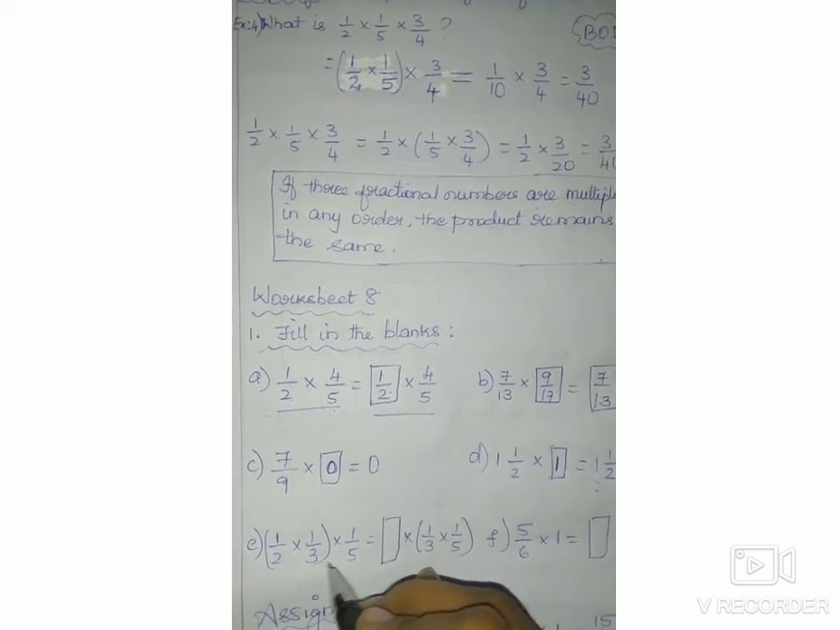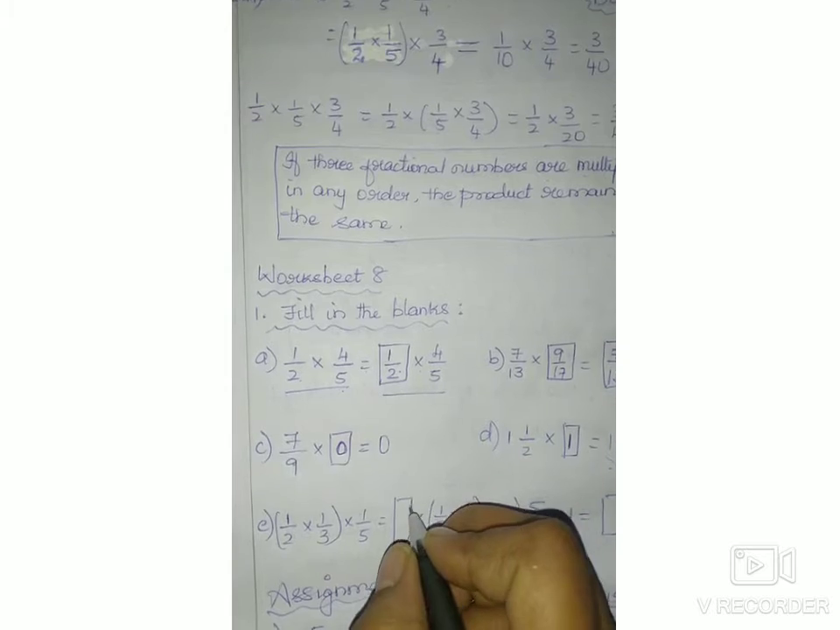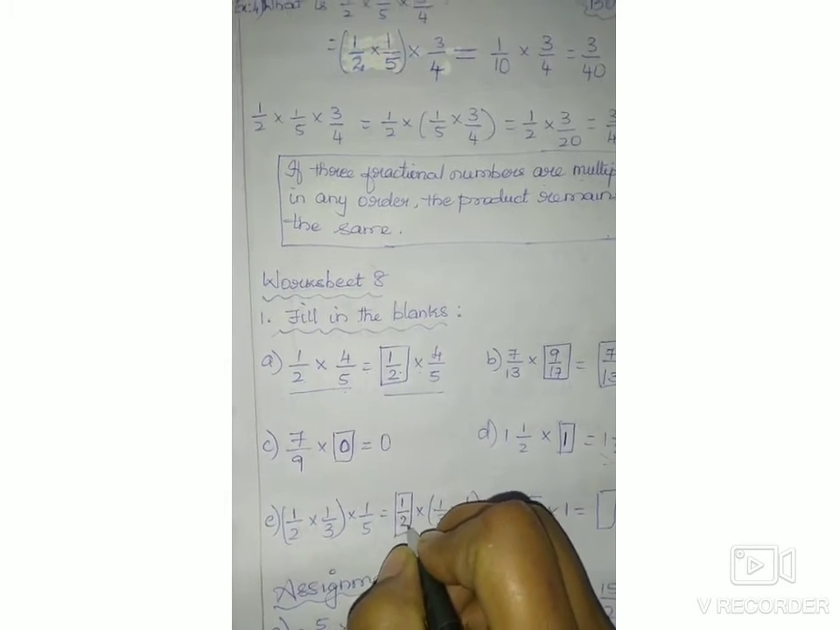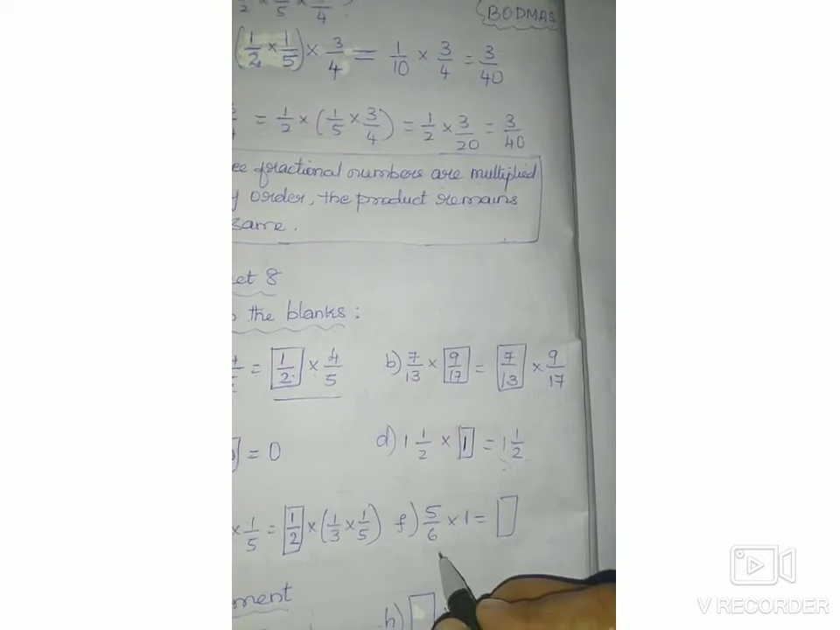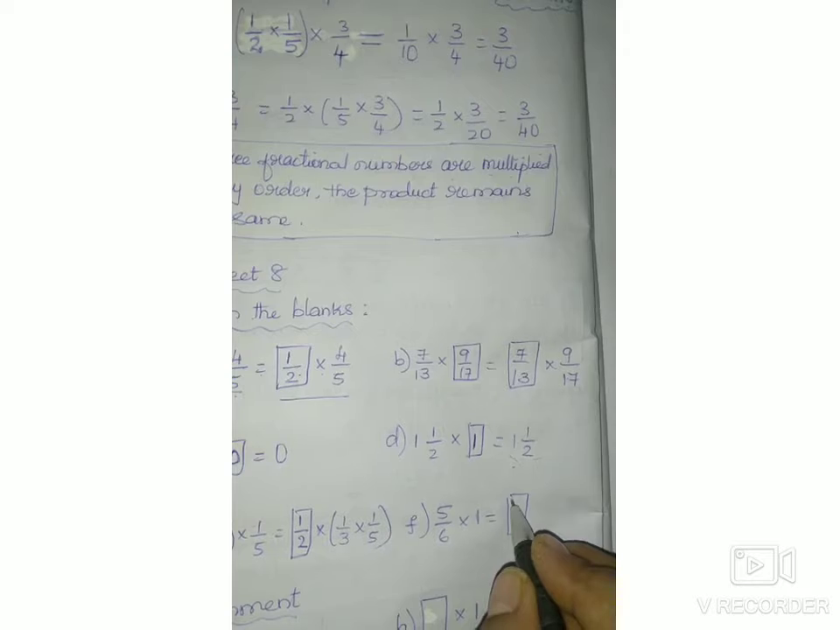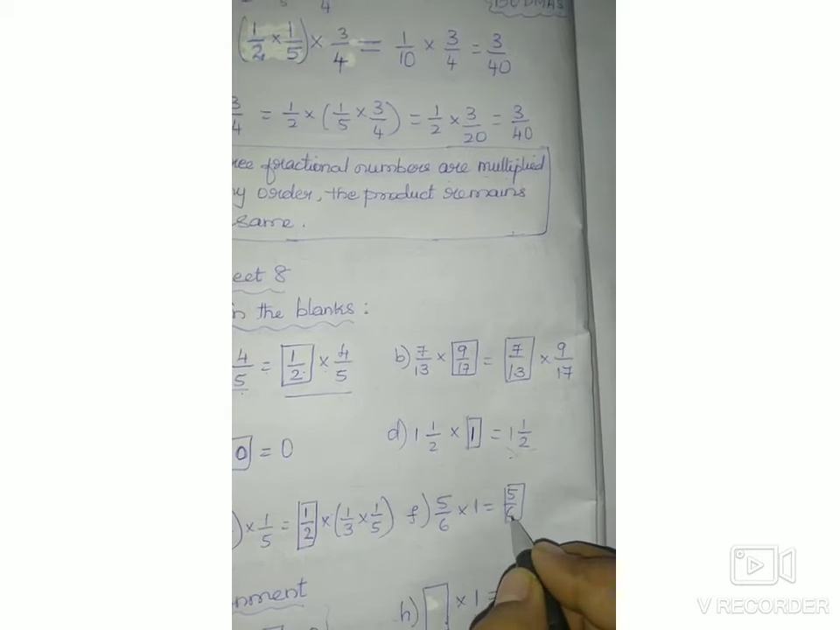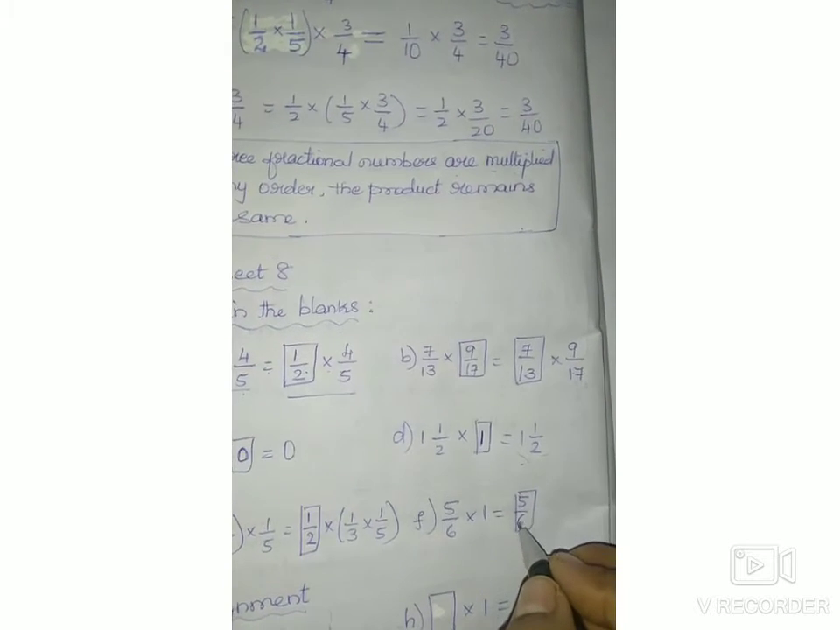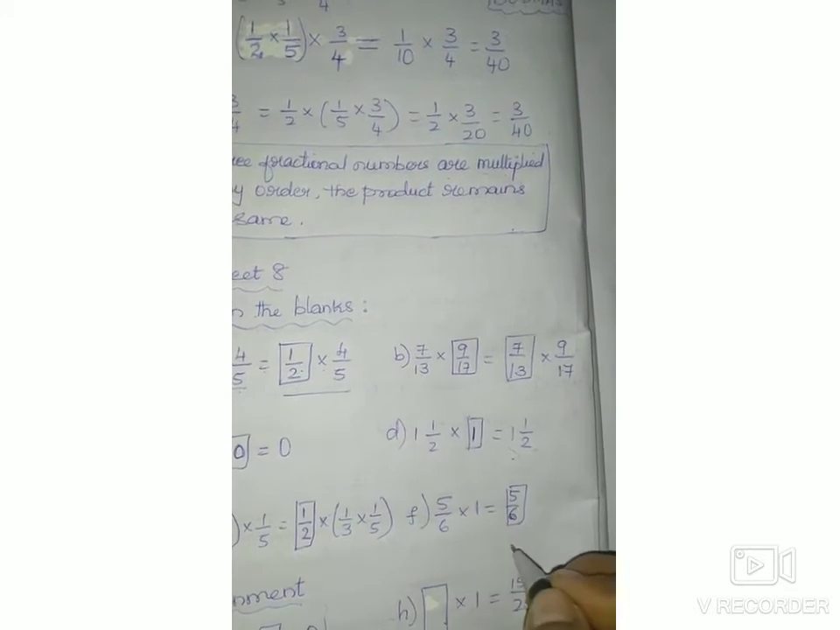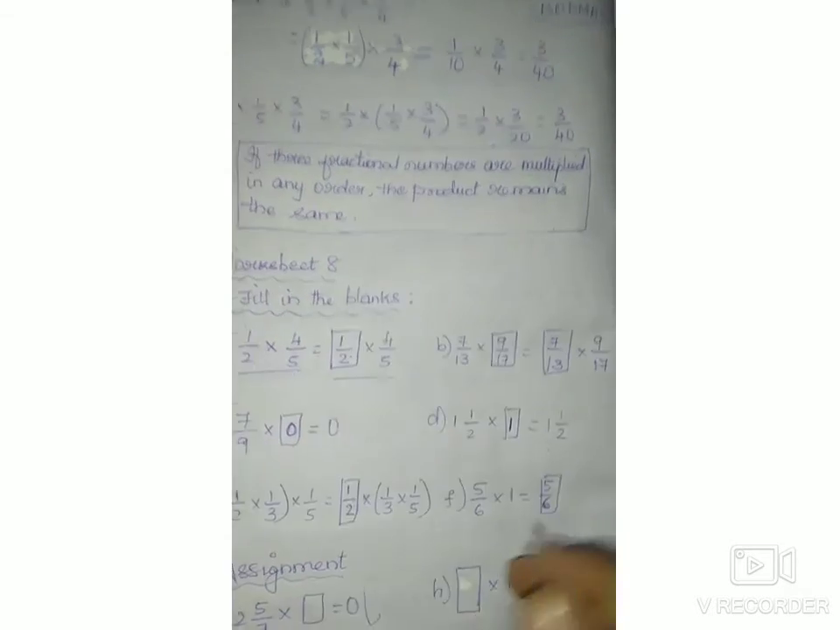Next, 1 by 3 multiplied by 1 by 5. Which number is missing here? So, that is 1 by 2. 5 by 6 into 1 is always the same number itself. When a number is multiplied by the 1, we get same number itself. That is 5 by 6 itself.